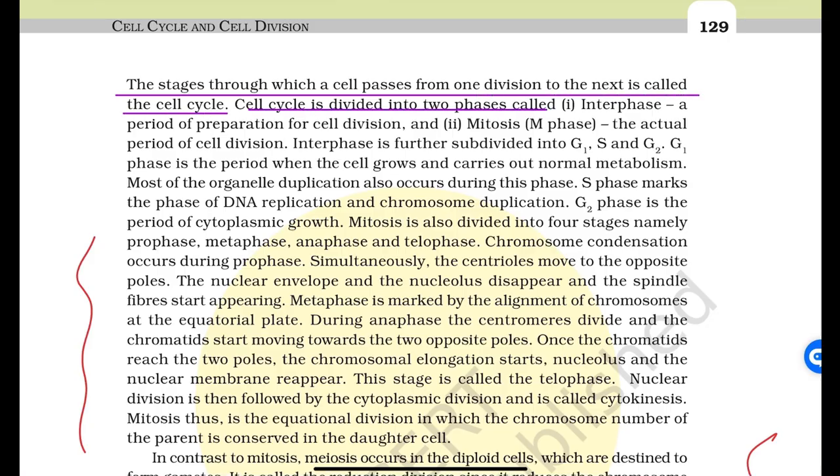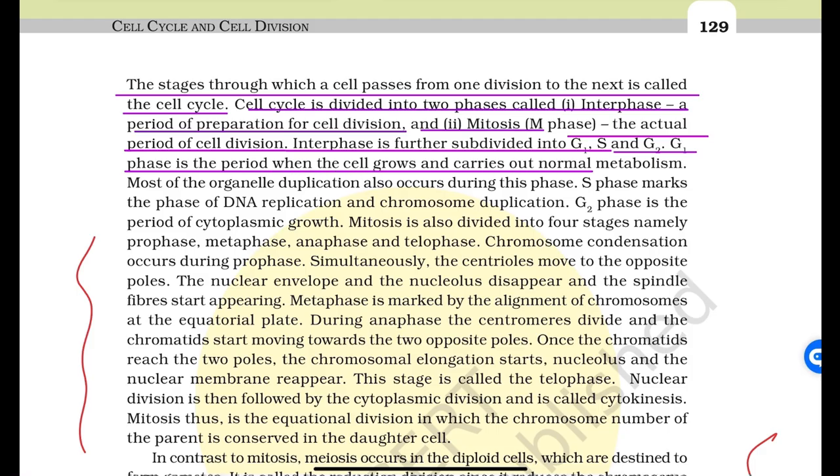The cell cycle is divided into two phases called interphase, the period of preparation for cell division, and M phase, the actual period of cell division. Interphase is further divided into G1, S and G2. G1 phase is the period when the cell grows and carries out normal metabolism. Most of the organelle duplication also occurs during this phase. S phase marks the phase of DNA replication and chromosome duplication. G2 phase is the period of cytoplasmic growth.